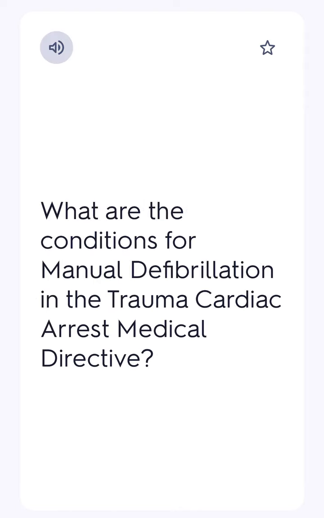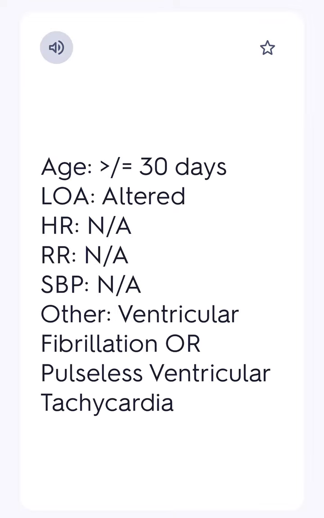What are the conditions for manual defibrillation in the trauma cardiac arrest medical directive? Age, greater than or equal to 30 days, LOA, altered HR, N/RR, N/SBP, N/other, ventricular fibrillation or pulseless ventricular tachycardia.